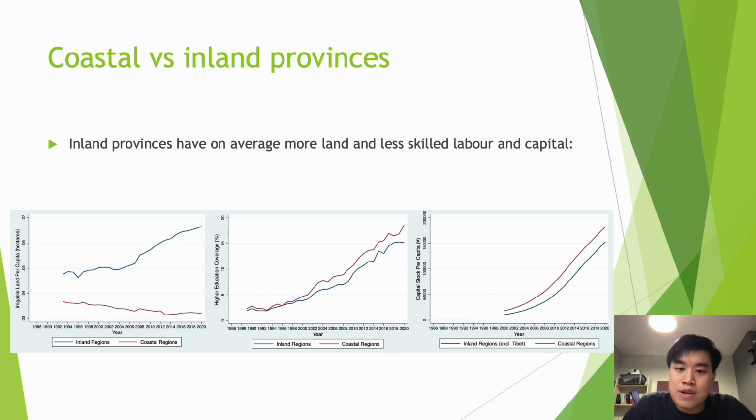Now, let us have a look at provincial endowments. Inland provinces, as indicated by the blue lines in the graphs, have substantially higher endowments in irrigable land, but at the same time, they have less capital per person and a less educated workforce.